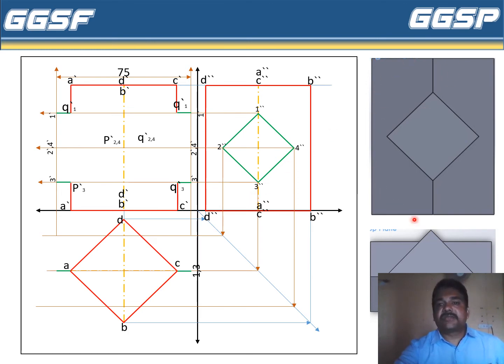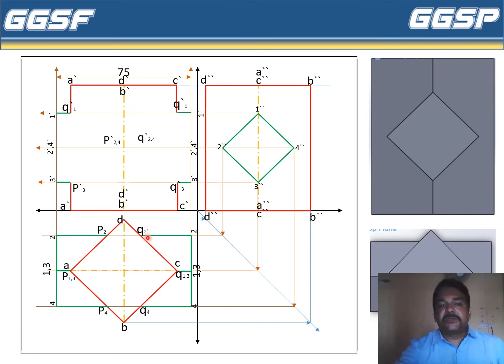Okay, so this is the actual 3D view which is observed in the side view. This side view we have already drawn here. Now projections we have already taken from the side view square for the front view and for the top view. So let us complete the top view first. We will complete the outline of the top view. So this is the outline of the top view.